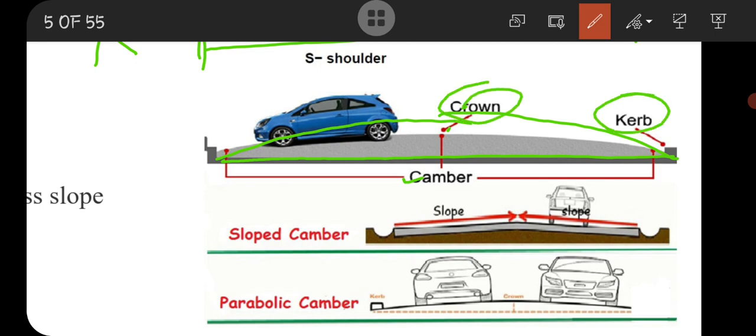Then curve. What is curve? Curve is a thing which separates the different lanes, that is the shoulder from the carriageway, the footpath from the carriageway. This height is known as curve height. And if this is a footpath and here is the road, this height is called curve.